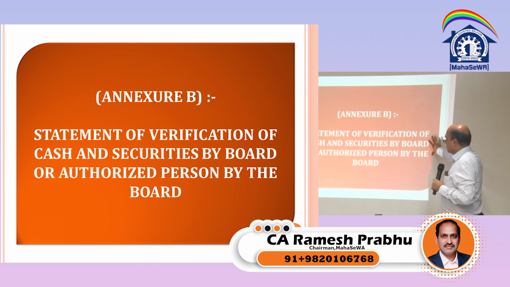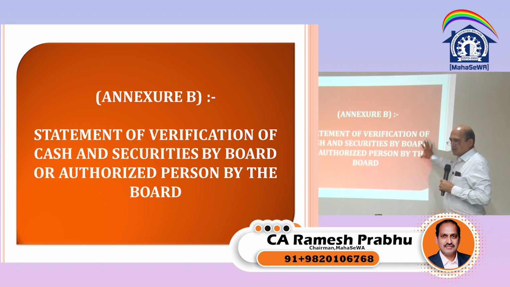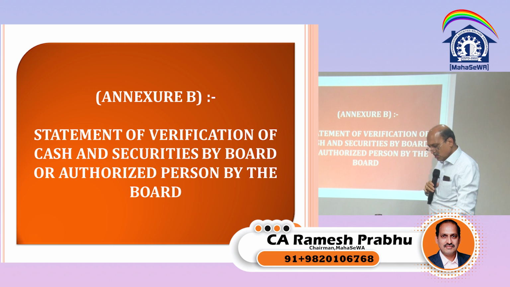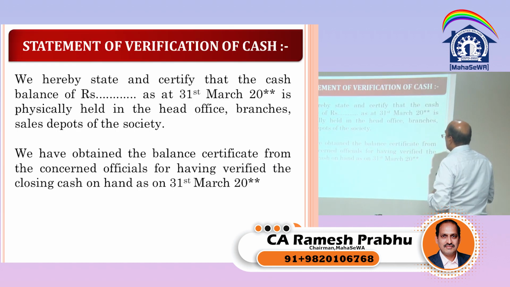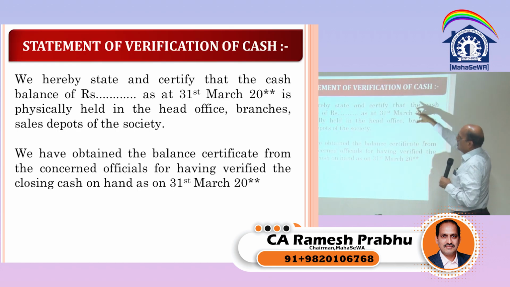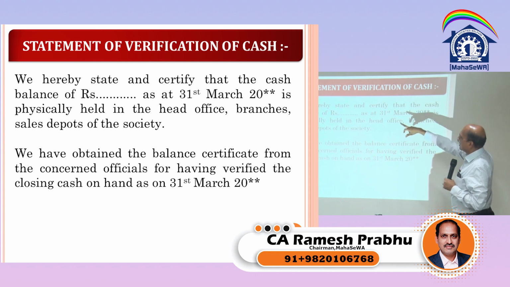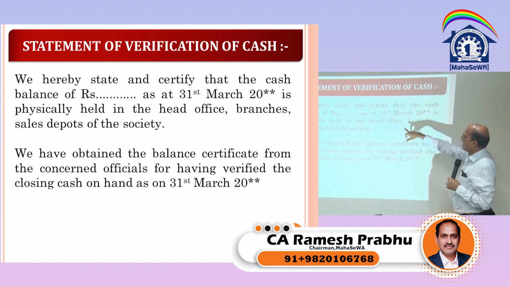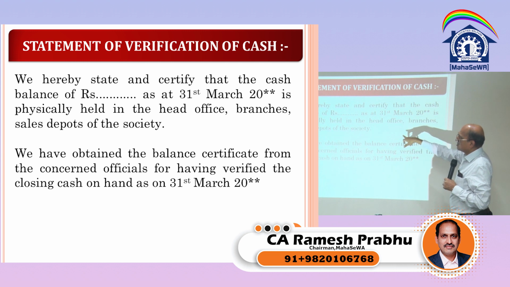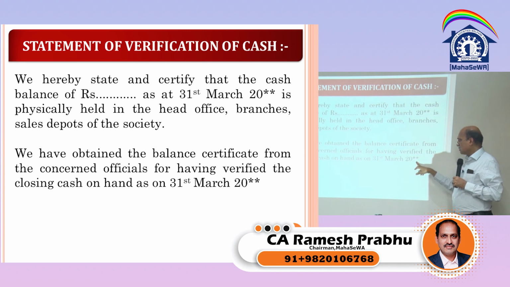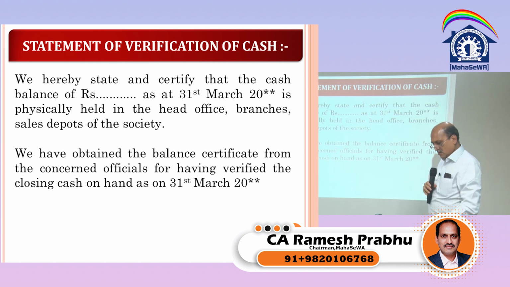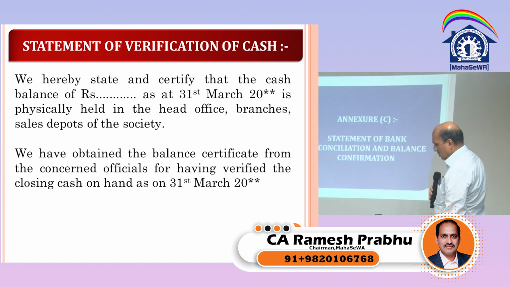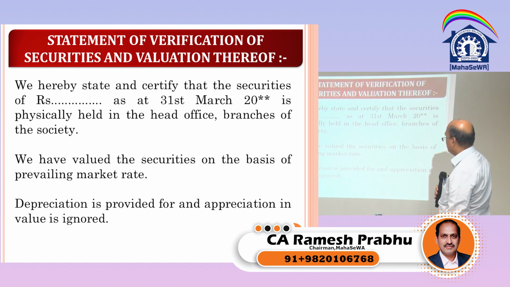Annexure B, statement of verification of cash and securities. So the board of directors need to verify and give the certificate. So they can say, statement of verification of cash. We hereby state and certify that the cash of so and so is physically held in the head office, branches, sales depot of the society. We obtained the balance certificate from the concerned officials and having verified the cash on so and so, 31st so and so. So this is the certificate given by the management. Okay, and who is holding that cash?